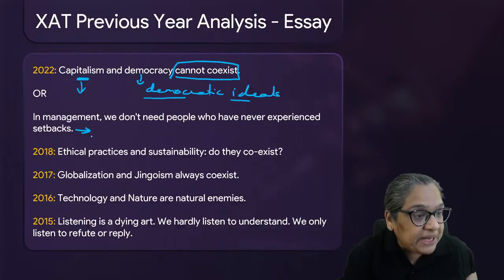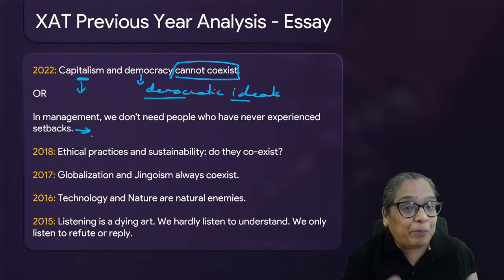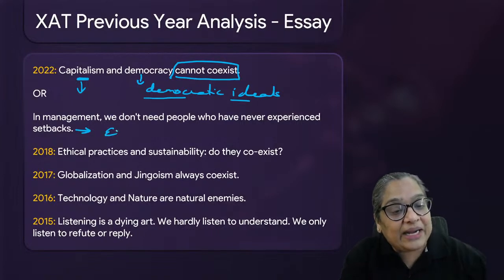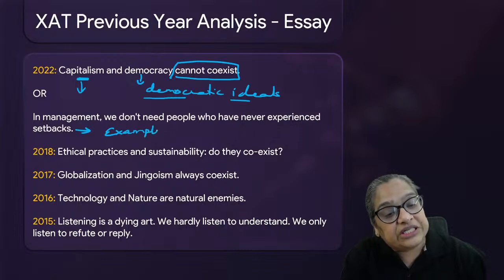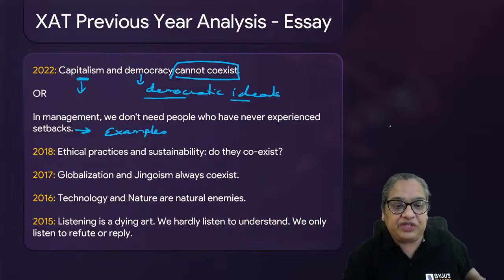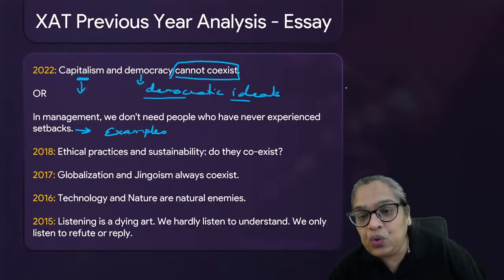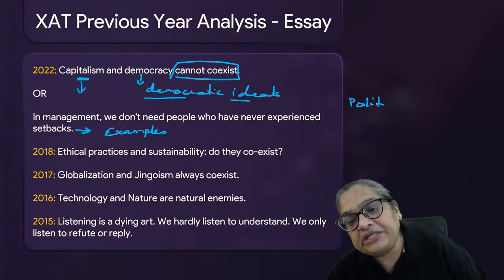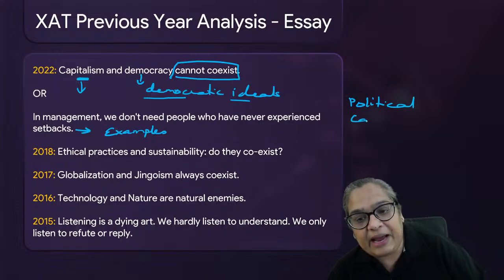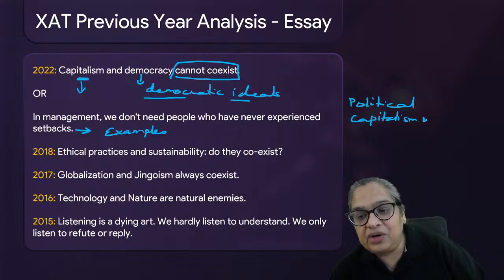Now, the topic you've understood, but how are you going to add points to it? How are you going to add examples? I would suggest one thing. We will take each of these. These can be categorized into what are the political topics we can talk about. One is capitalism versus democracy, right? One is